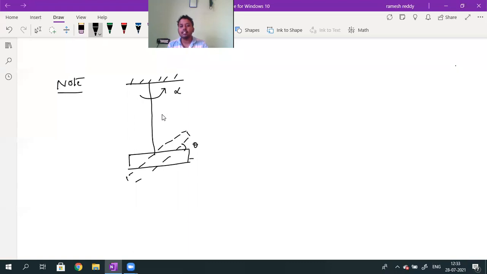So what happened? A torque will develop. The torque will be acting on the bar magnet. If I call this the north pole of the bar magnet and this the south pole of the bar magnet. Because of the torque, what happened to the bar magnet? It will align in its equilibrium position. You rotated that string. Because of the rotation of the string, the bar magnet is turned through an angle theta. So when you leave the string, will the bar magnet come back to its original position or not? It will come back to its original position.